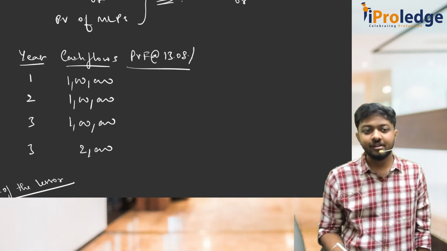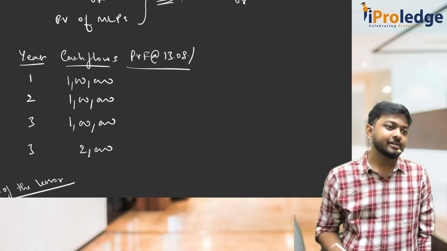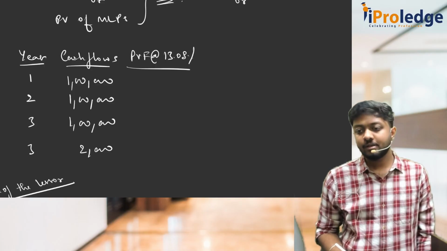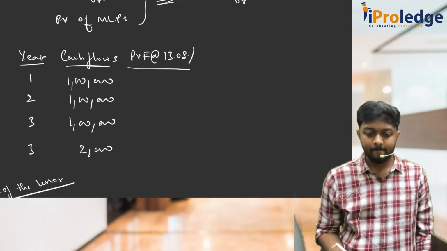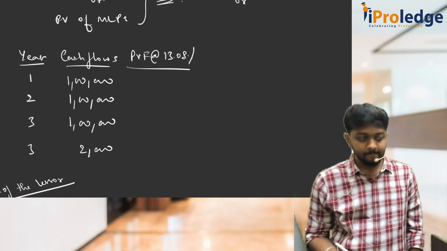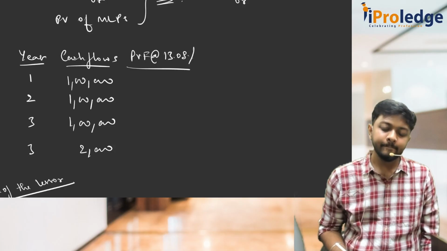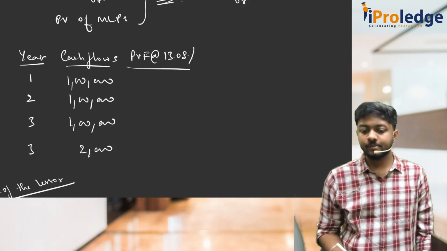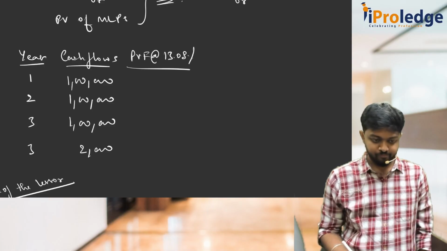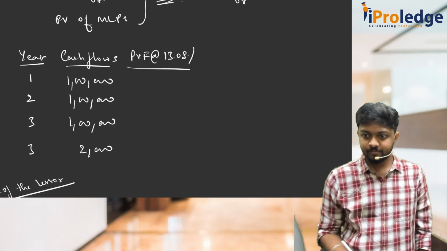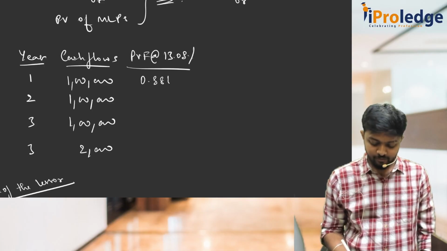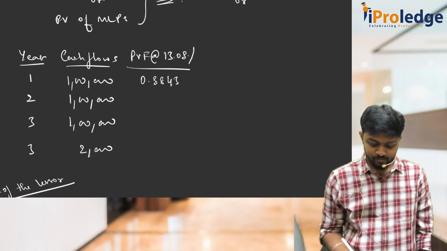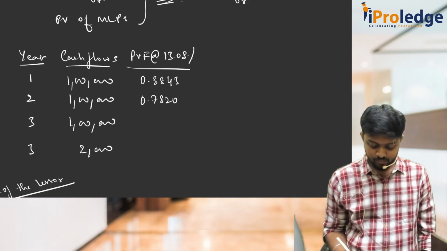Come on, tell me the PVFs of this, 1 by 1.1308. 4 digits. 0.8843. Next, 0.7820.